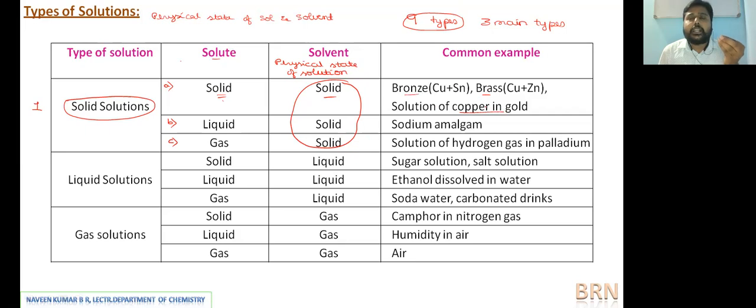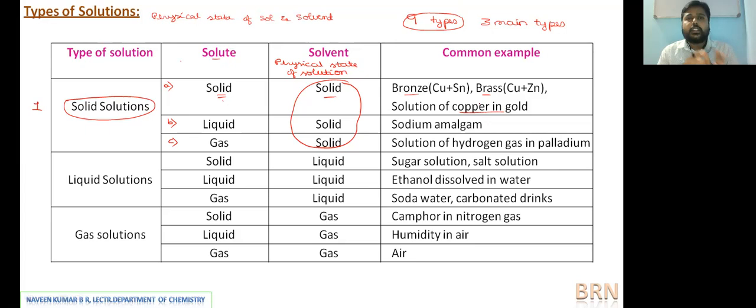The ornamental gold we use is not so hard in its pure gold form, so a little copper is required to give it hardness. Hence copper is made a homogeneous mixture in gold in preparing ornamental gold. That is an example of an alloy, a solid solution where the solute is solid.